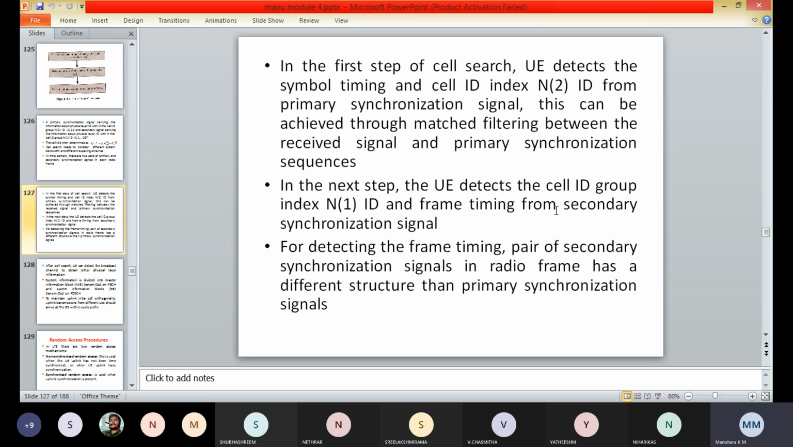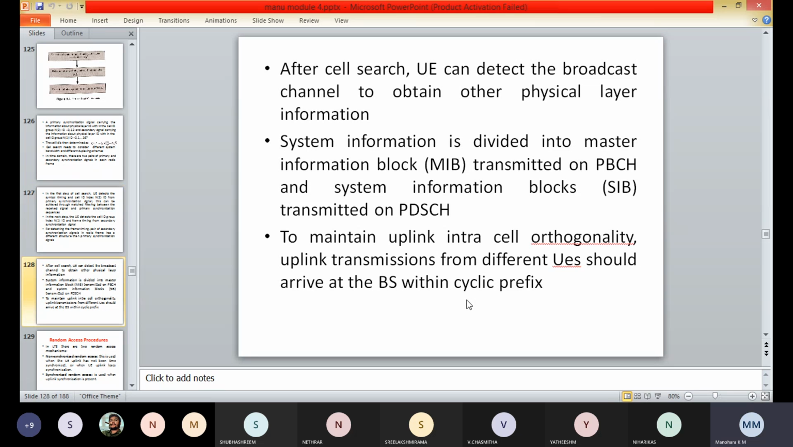In the second step, the user equipment detects the cell ID group index, that is N_ID^(1), and the frame timing from the secondary synchronization signal. The index N_ID^(1) is detected by identifying the shift in the M sequence in the received signal. For detecting the frame timing,